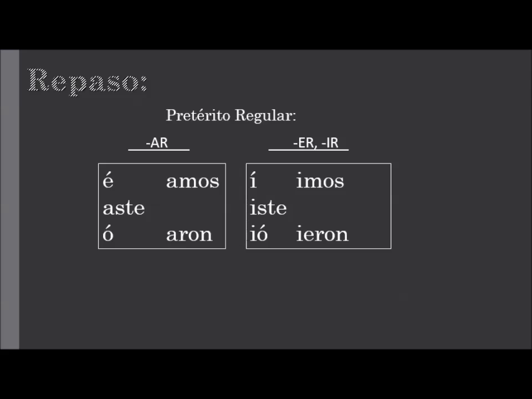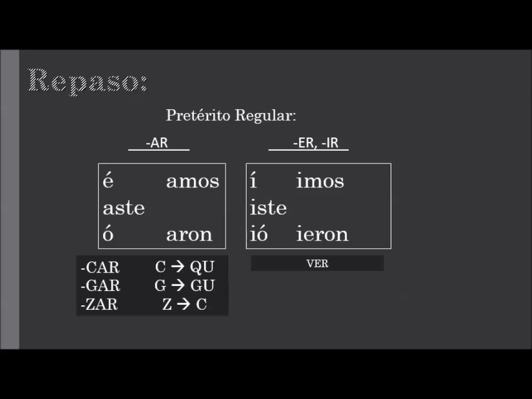Can't forget about the, oh yeah, by the way, the verbs ending in car, gar, and zar. The yo form has a spelling change. C changes to QU, G changes to GU, and Z to C only in the yo form. For ER and IR verbs, we had to deal with ver. Not really irregular, just no accent marks. So yo vi, tú viste, él vio, nosotros vimos, and ellos vieron, no accent marks.